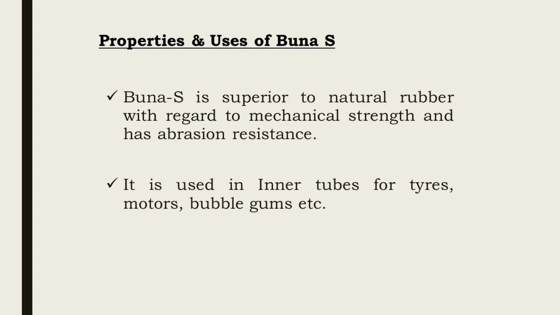Properties of Buna S: Buna S is superior to natural rubber with regard to mechanical strength and has abrasion resistance. Uses of Buna S: it is used in inner tubes for tires and motors, that is in the tire industry, and it is also used in bubble gums.